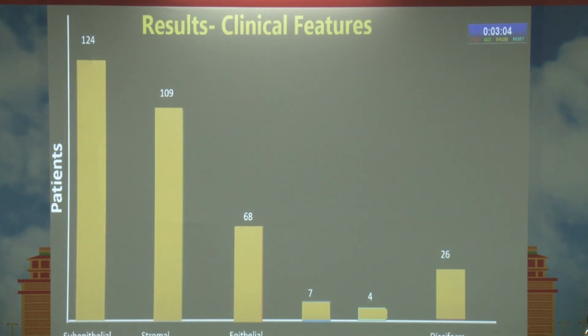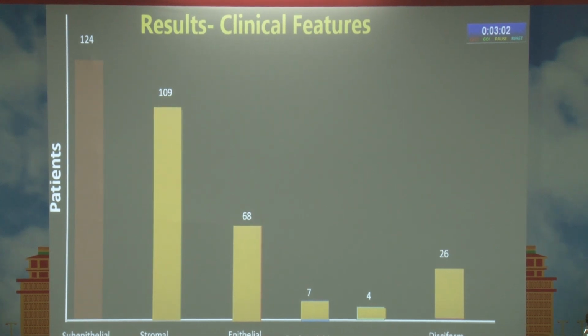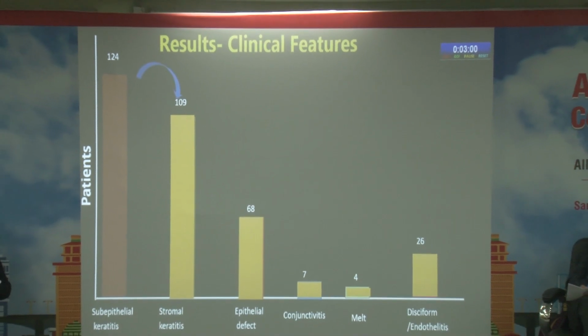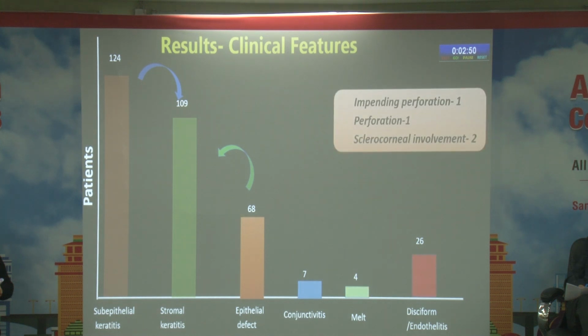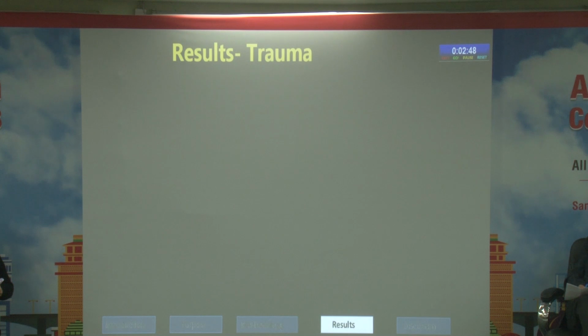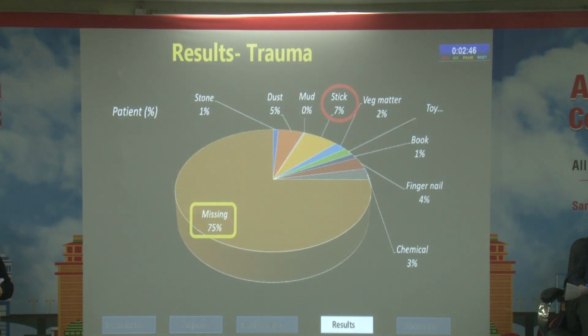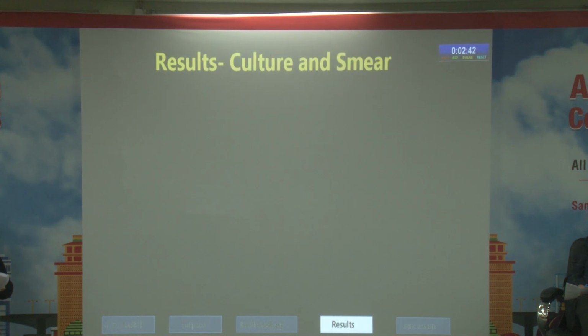The most common clinical presentation was subepithelial keratitis in 124 subjects, followed by stromal keratitis in 109, followed by epithelial defect in 68. Disciform keratitis was seen in 26, 7 had conjunctivitis and 4 had a melt. 1 patient each had an impending perforation, and 2 had a sclerocorneal involvement. The most common trauma was in the form of stick injury, followed by dust and followed by fingernail trauma.